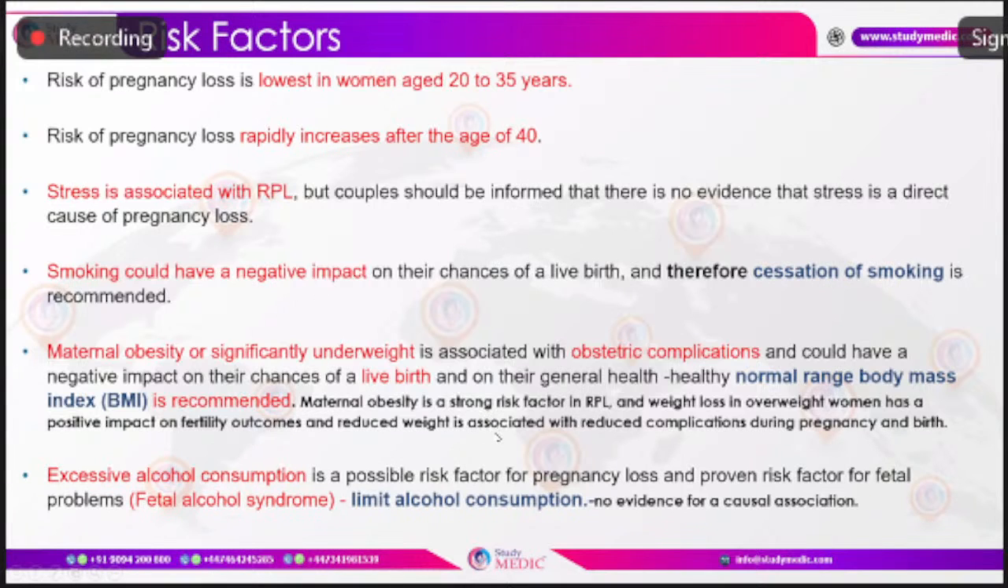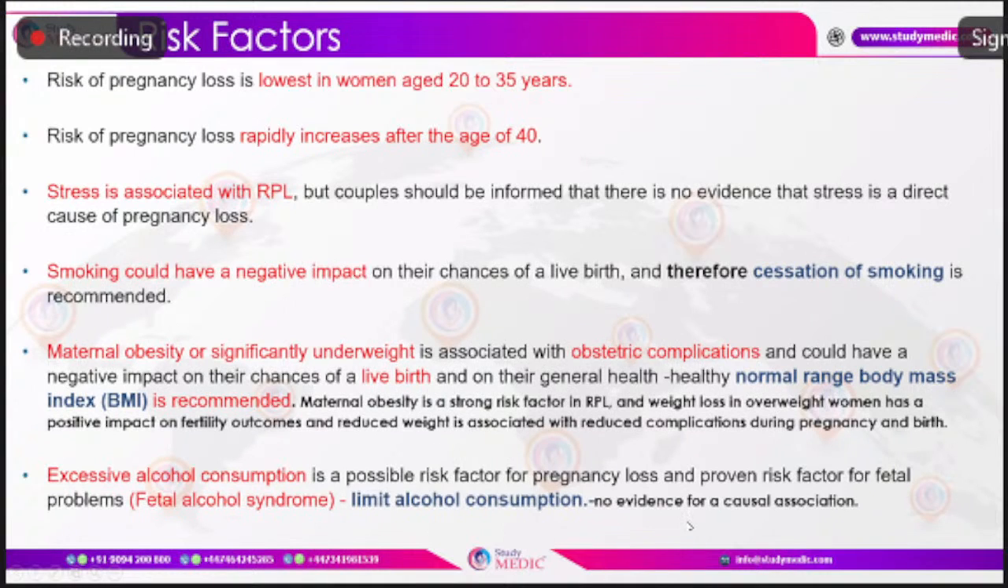About weight, ideal maternal BMI should be maintained prior to conception, and maternal obesity and significant underweight were found to be associated with many pregnancy complications, and that can decrease the live birth rate. Overall, it can adversely affect the general health and well-being of the woman. So it's always important to maintain a normal body mass index. Maternal obesity was found to be a risk factor for recurrent pregnancy loss with direct association. And when there is weight loss in overweight women, it improves the pregnancy outcome as well as the fertility outcome and helps to reduce complications during pregnancy and childbirth.